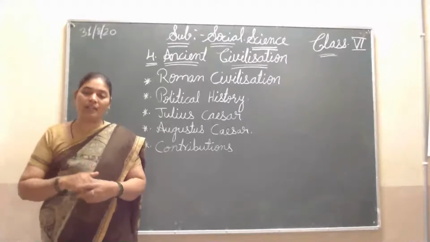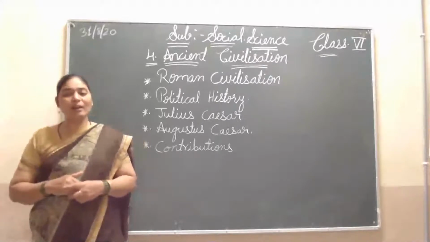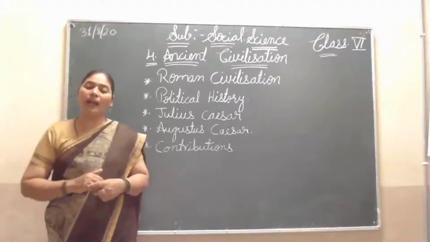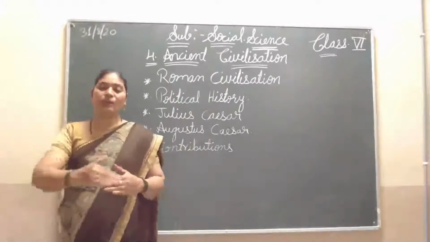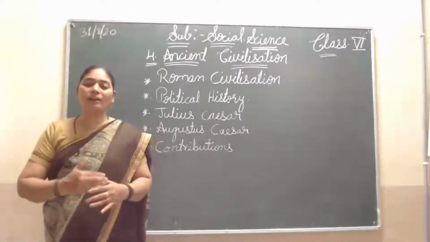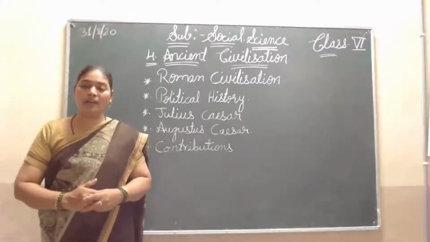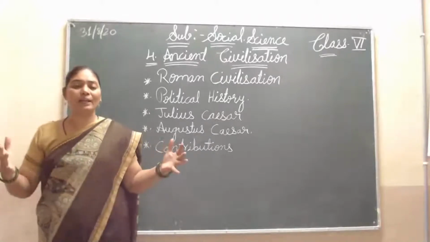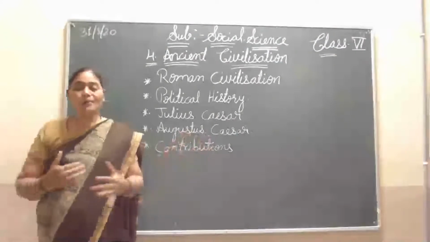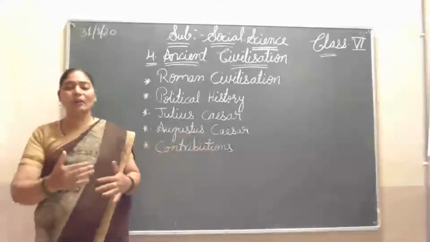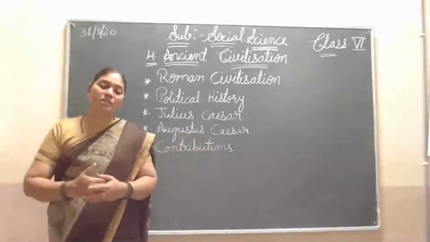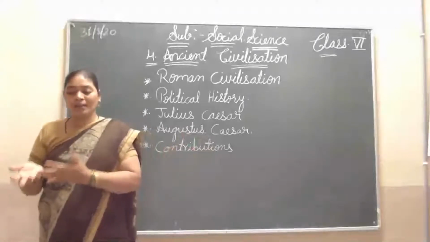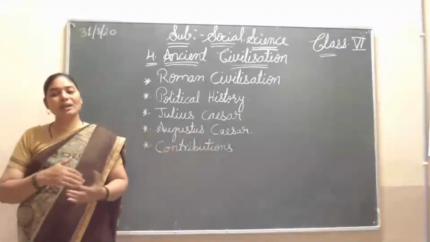Then Augustus Caesar killed Antony. One by one they wanted to rule that place. They had the desire to become the one king, to build not just a kingdom but a great empire. That is why they were killing one by one. Then Augustus Caesar also killed Mark Antony and became the king.